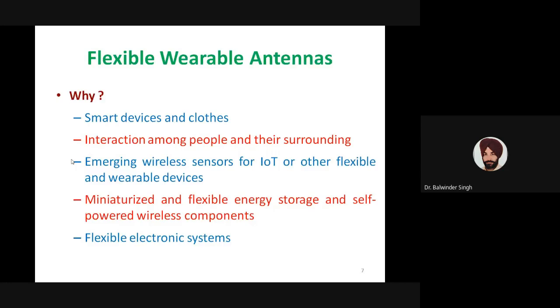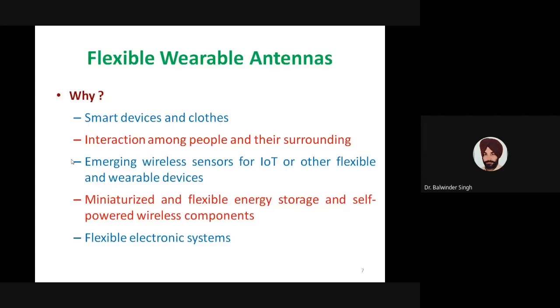Another thing is that we need to design miniaturized and flexible energy storage and self-powered wireless components. So for IoT applications, many times we require that those components should be self-powered.